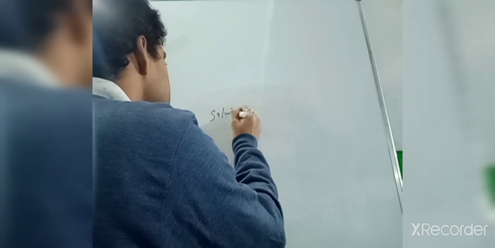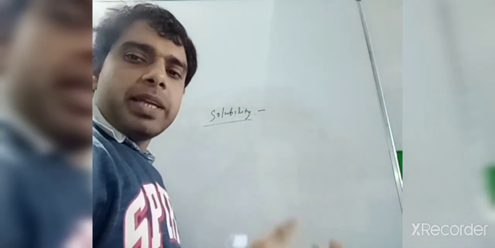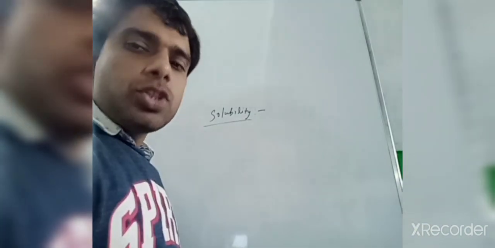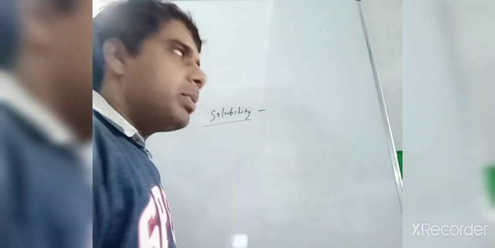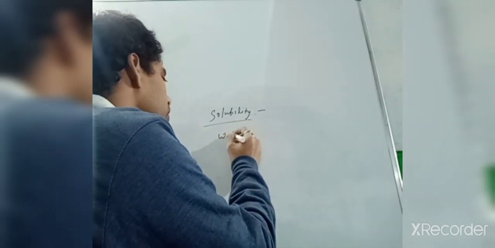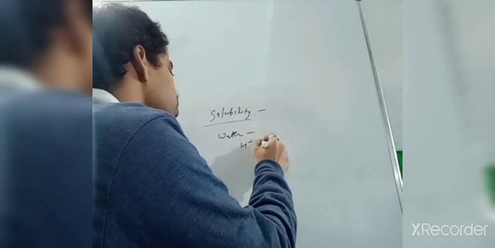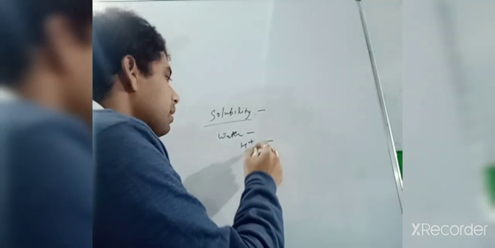Now we will talk about solubility. Solubility means that in a solvent, if some solute is dissolving, that is the solubility. If I talk about water, water is a polar compound because H plus and OH negative are there.